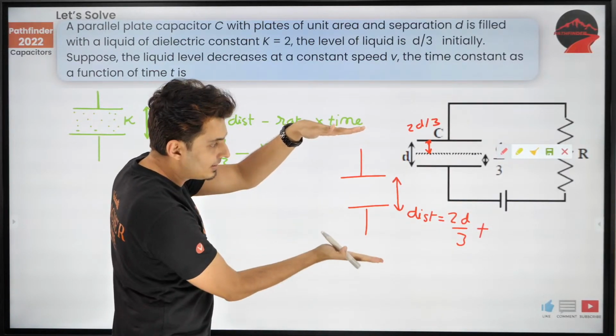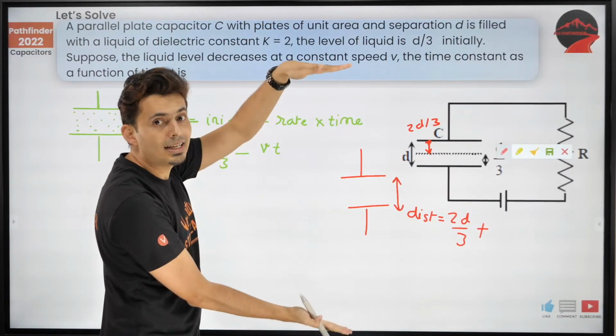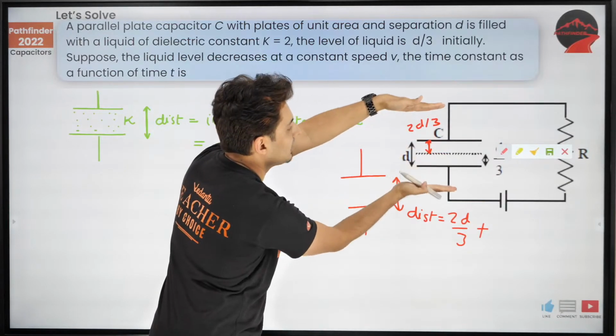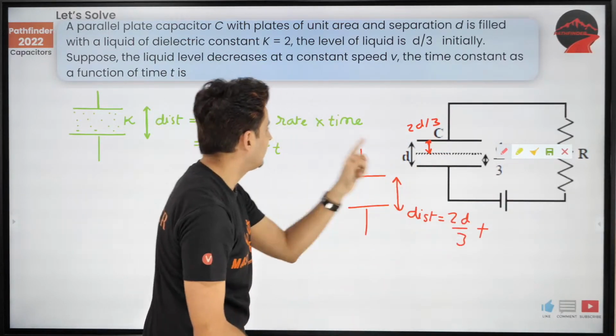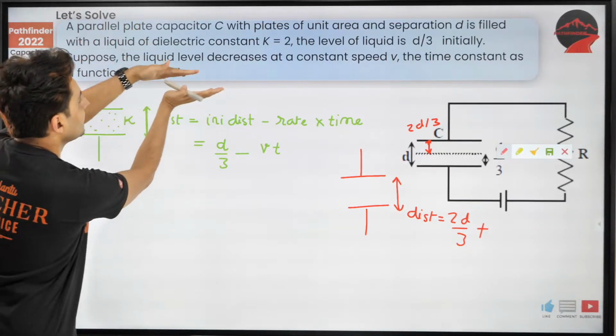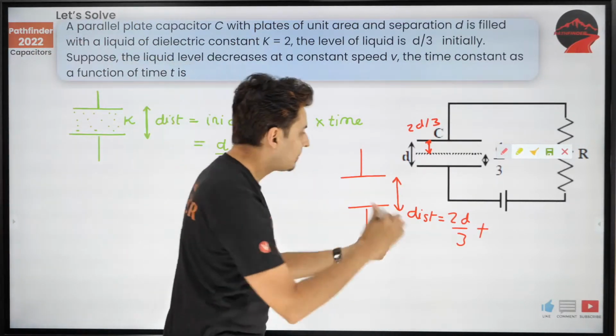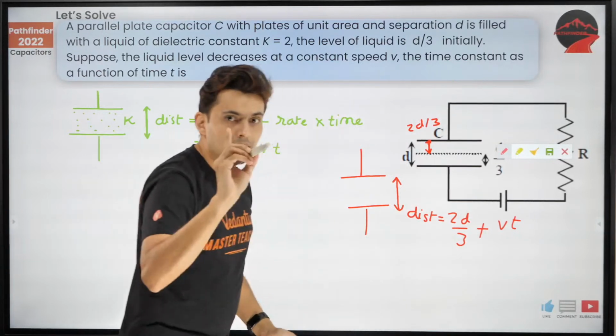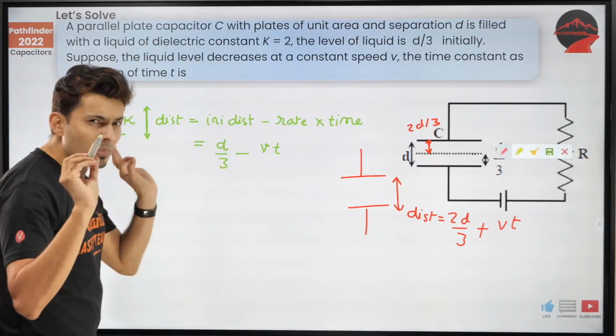Why plus? Because if the water level recedes, the distance between these two surfaces will increase. That's why the plus and minus sign here, because the water level is decreasing. I hope that is clear. So plus Vt, correct, excellent.